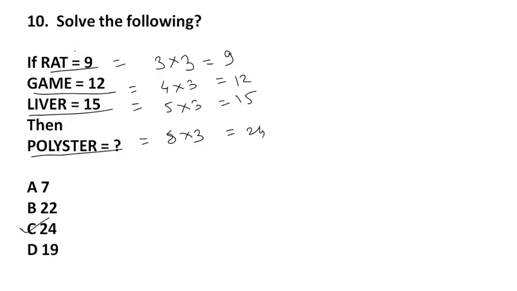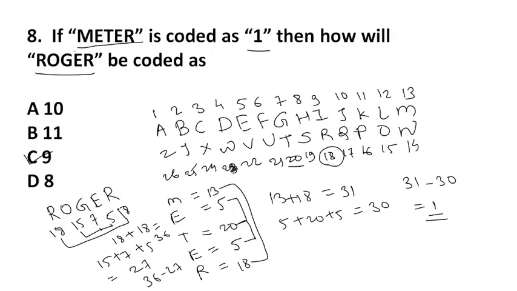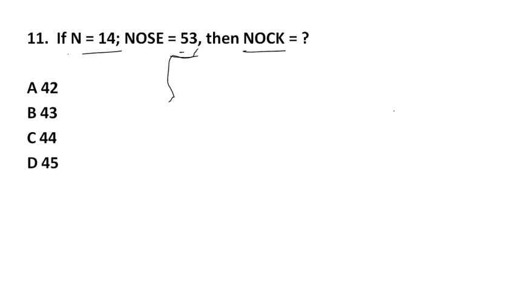If we observe our alphabet table, the alphabet numbers that I have drawn in the beginning, we observe N is equal to 14, O is equal to 15.